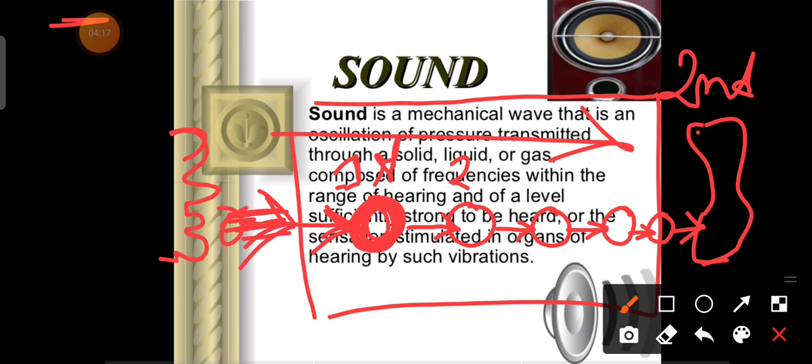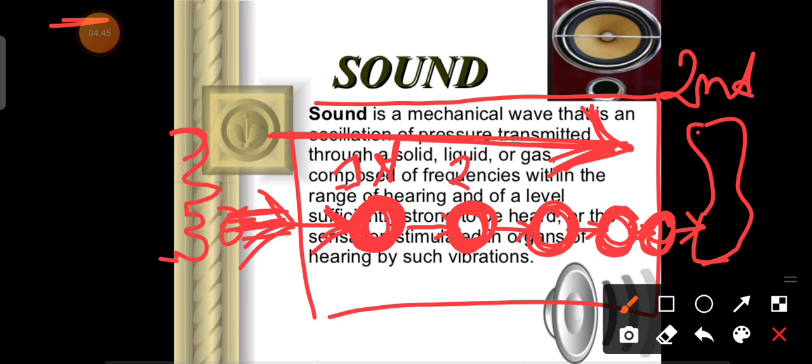And in which direction are these particles vibrating? We assume that here we have only 5 particles. These particles are vibrating right and left, correct? And the sound wave is also propagating to the right side. So the vibration of the particles and the direction of propagation of the sound wave are in the same line. So that's why it is called a longitudinal wave.